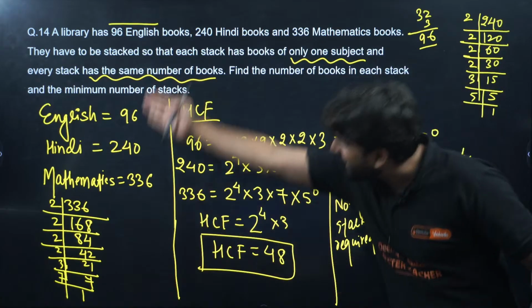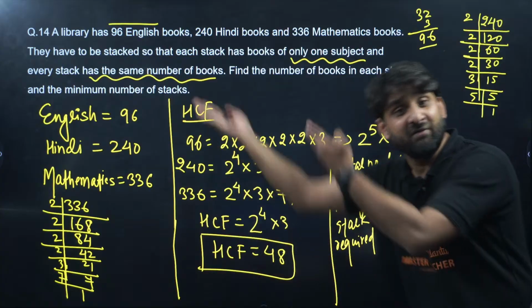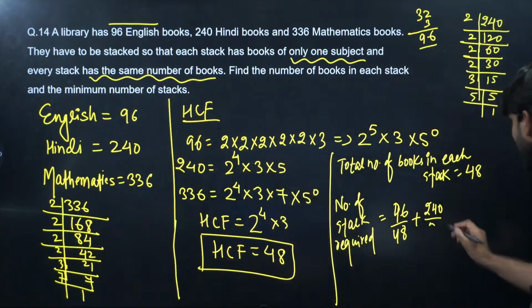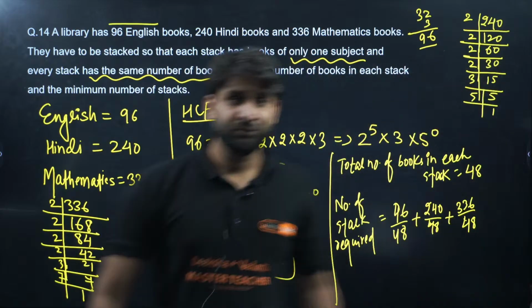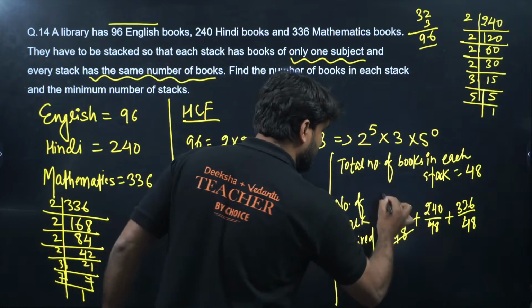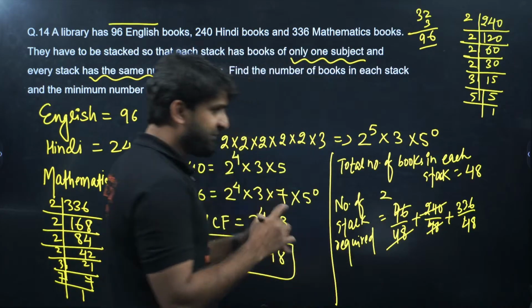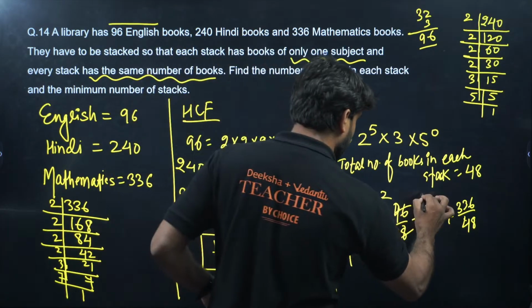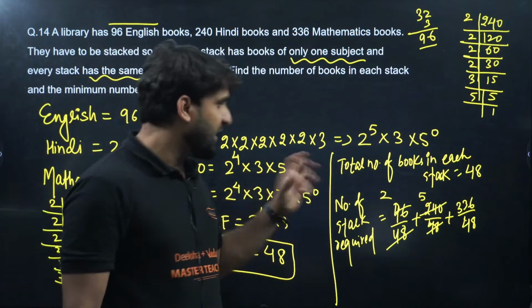This number can divide all these three, because this is HCF. Now solve this. 48 can cancel 96 two times, and 48 into 5 is 240, so 5 times.